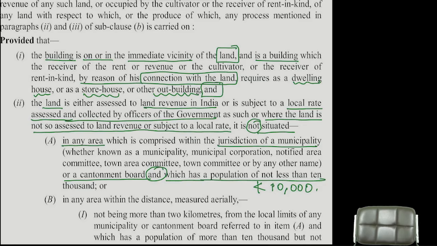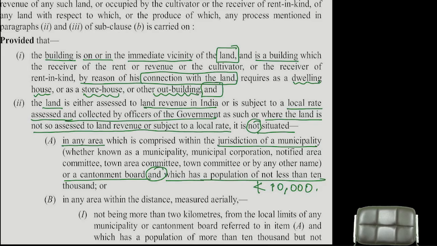In that agricultural land, the building is there on that land. Building rent will become what rent? That depends on the conditions. Understood or not? The problem is not with the land. So all these provisos are applicable only for building income generation. These points will not come for the income from the land.